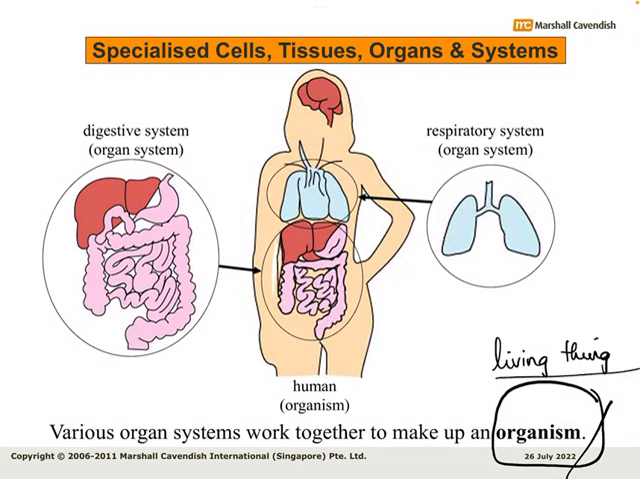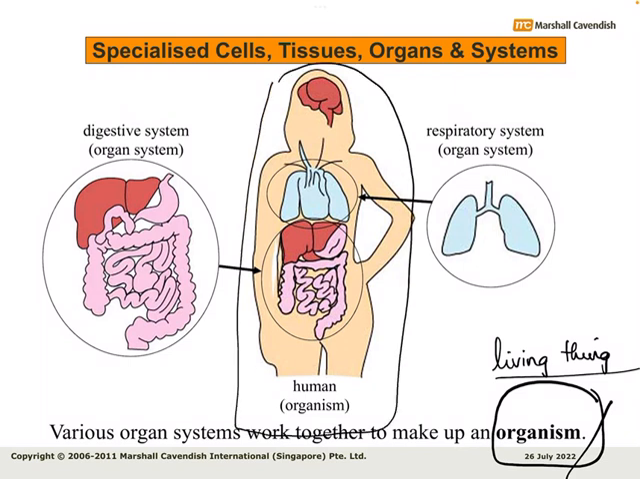Similarly, we have the respiratory system, which is made up of the trachea. This is the trachea, the windpipe. These two are bronchi, the branches of the trachea. Then we have lungs, one lung on the right side, one lung on the left side, and within the lungs we have tiny grape-like clusters, the air sacs or alveoli. So the respiratory system is also a combination of different organs. Different organs make up the respiratory system.